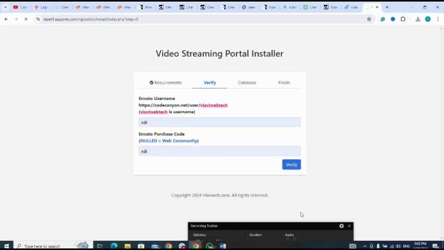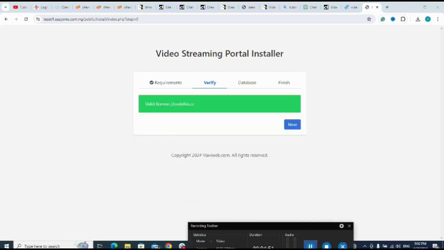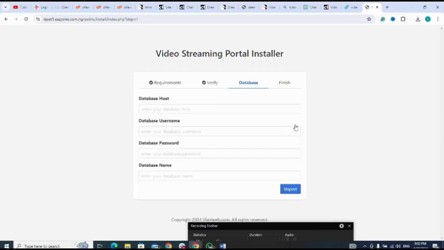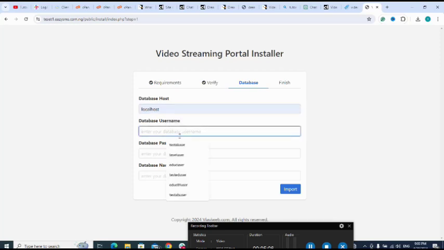I click on verify. Next. So database host, that's localhost, username, yes,